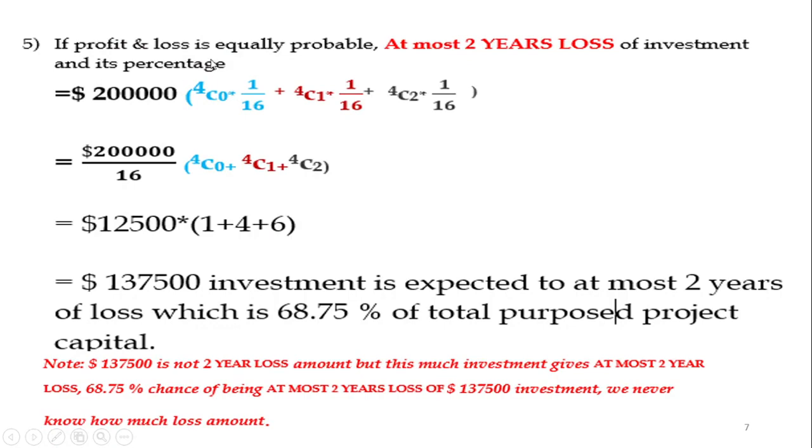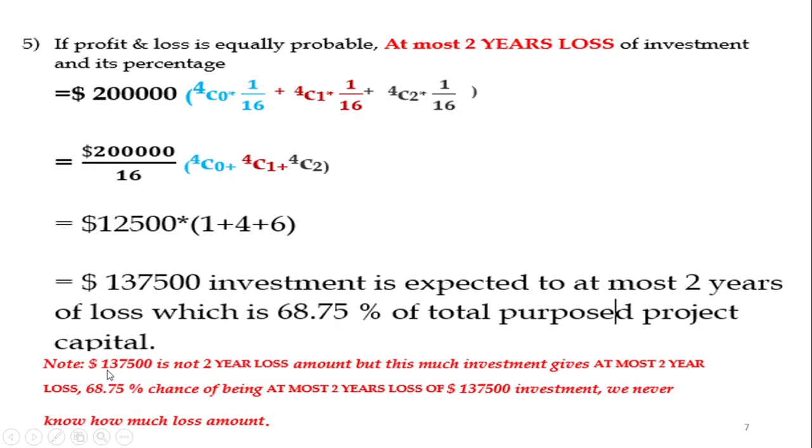We jump to the last one. If profit and loss are equally probable, the investment with at most 2 years of loss and its percentage: we will plug the values in the same formula but a bit differently, because 2 years, so 0, 1, 2. We get the value of $137,500 investment expected to have at most 2 years of loss, which is 68.75% of the total proposed projected capital.